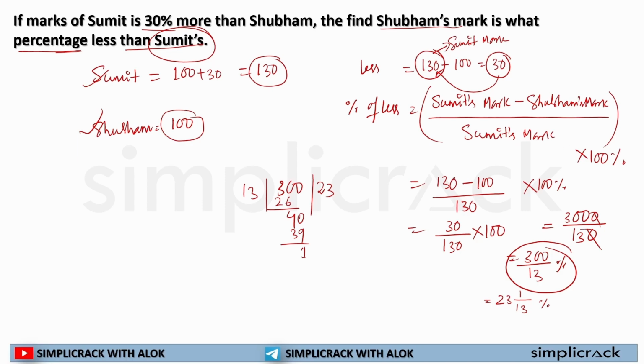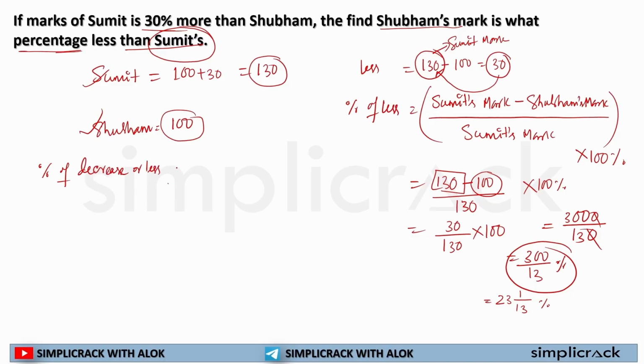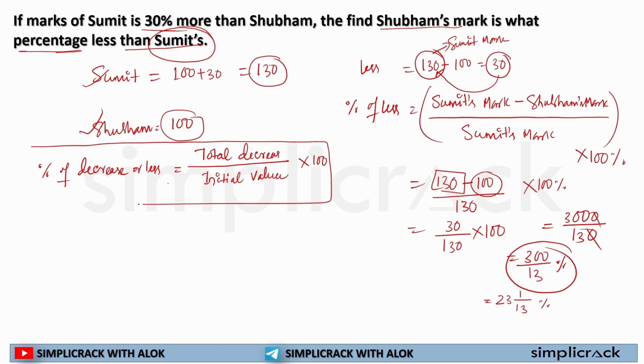So you will be solving it like percentage of decrease or less. We'll write total decrease divided by initial value, multiply by 100. This is the formula we'll be using. So here Subham's is 100, Sumit's is 130, so total decrease is 30.